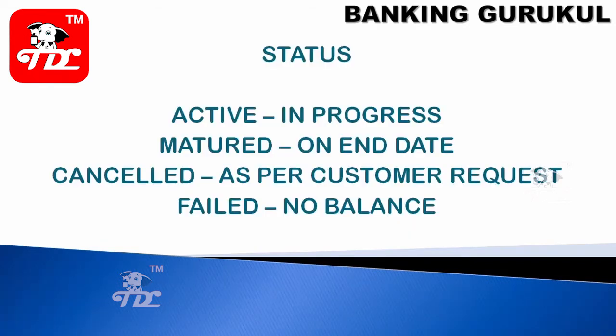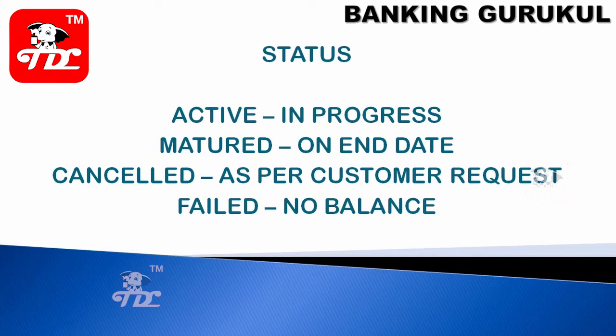So what are the different statuses available for a standing instruction? Active means your SI is in live position. Matured means after 1 year it will automatically be matured. Cancelled means in between, say you gave a standing instruction for 12 months and after 6 months you want to stop it.